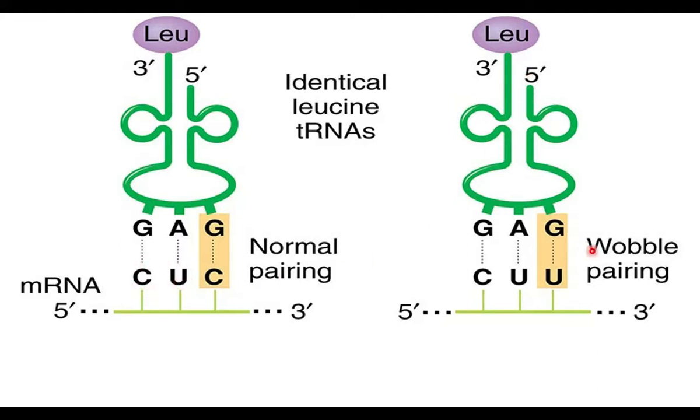But see here, wobble pairing. For the first 2 nucleotides normal pairing is strictly followed, but there is flexibility at the third. G cannot pair with U normally, but there is flexibility.